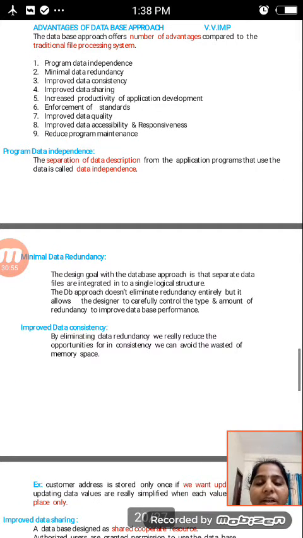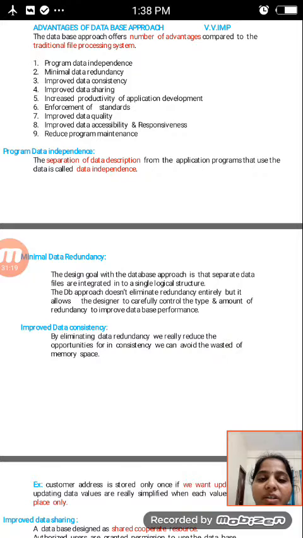First, program data independence and minimal data redundancy. Next, improved data consistency. Fourth, improved data sharing. Fifth, increased productivity of application development. Sixth, enforcement of standards. Seventh, improved data quality. Next, improved data accessibility and responsiveness. And then reduced program maintenance.